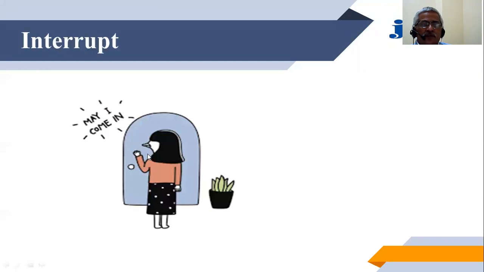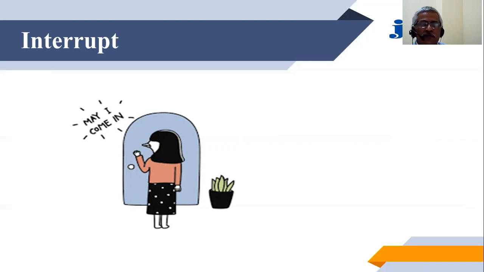Well, we are very much familiar with this saying, "May I come in?" or "May I come in, sir?" or "May I come in, ma'am?" Basically, we are seeking permission so that the person on the other side of the door can suspend his current ongoing job and listen to the request of the person who wishes to come in. This is a very fine example of an interrupt.